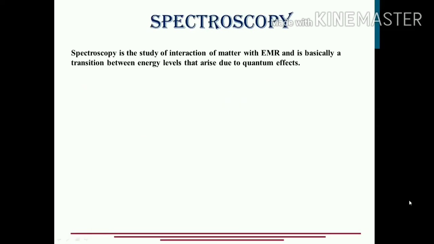Spectroscopy, as we all know, is the study wherein electromagnetic radiation interacts with matter, and what happens after its interaction with the matter is studied by the spectrometer. That means the information is given to us by the spectrometer in the form of a spectrum. And the whole branch which deals with all such study is called spectroscopy.